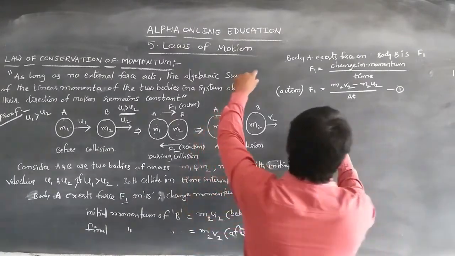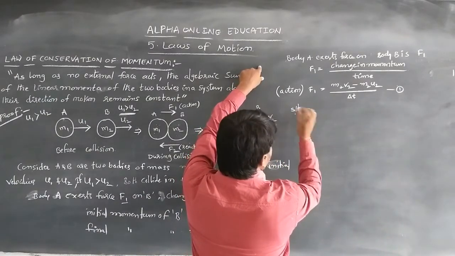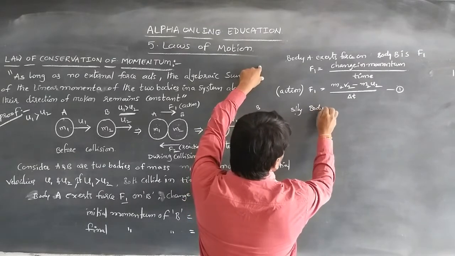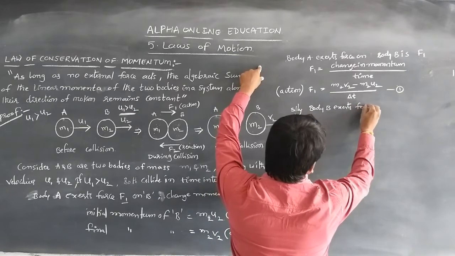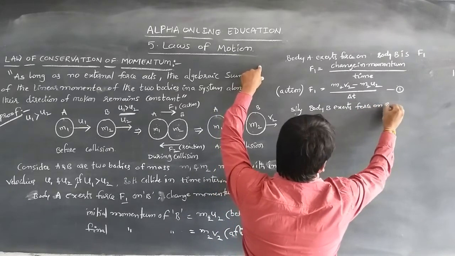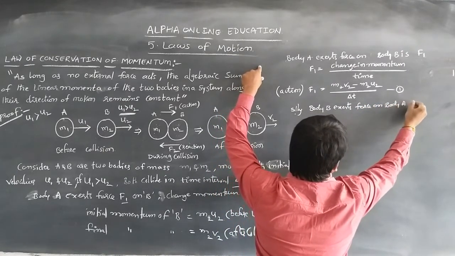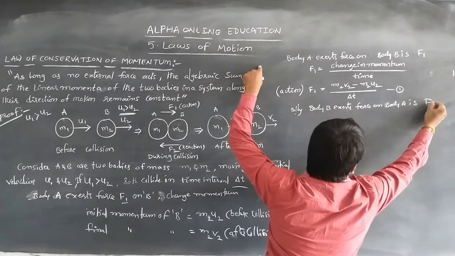Similarly, body B exerts a force on body A, which is F2.